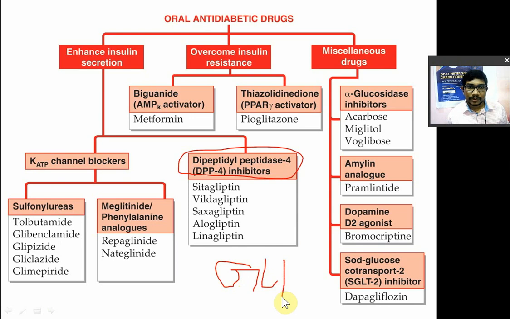So what is the role of GLP? GLP is nothing but the glucagon-like peptide, GLP-1. It is the glucagon-like peptide which is released when oral glucose is taken. When you take some glucose or sugar orally, this GLP is released in the intestine. What will it do? It will amplify, increase, and support, it will help to release more insulin. And that's why oral glucose releases more insulin as compared to intravenous glucose.